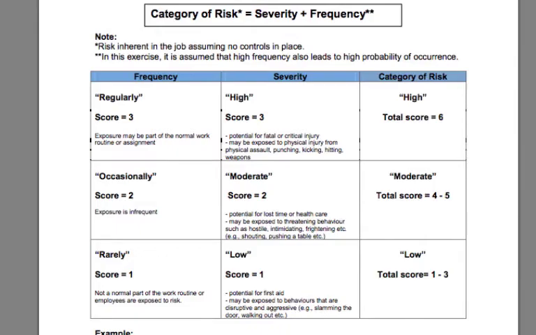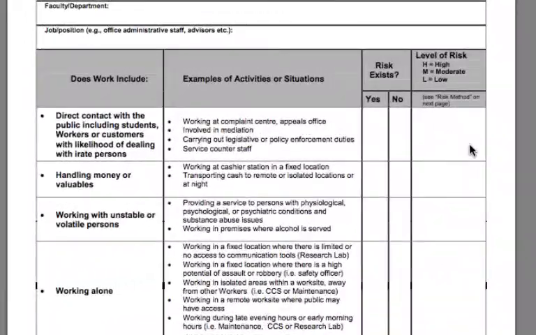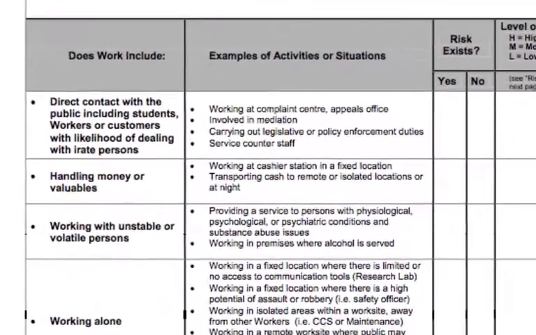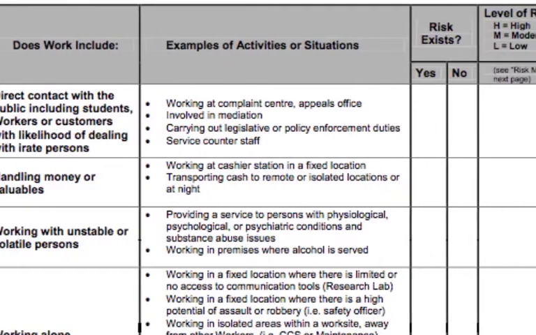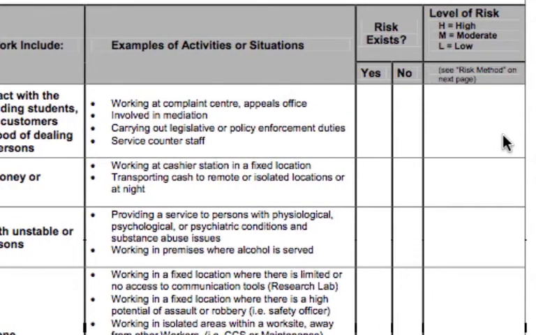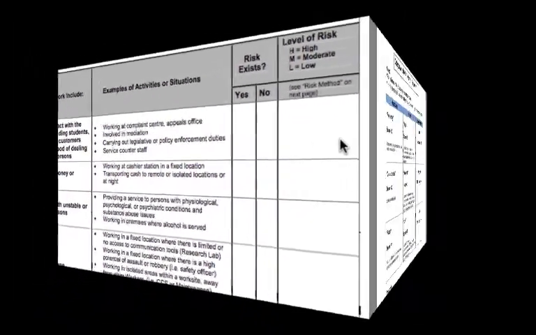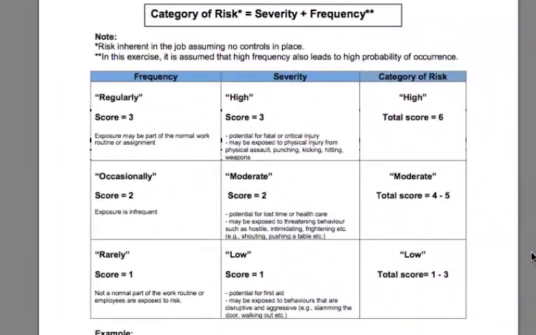Here's an example. Some of your employees work at a service counter responding to inquiries from the Carleton community. Occasionally, these employees deal with irate customers, and there's potential for physical confrontations. When assessing this situation, we first determine the severity. As the risk for physical harm is present, the severity would be rated as high with a score of 3. Next, we would rate the frequency using the chart. The risk of an incident of physical violence occurs occasionally, which is scored at 2.